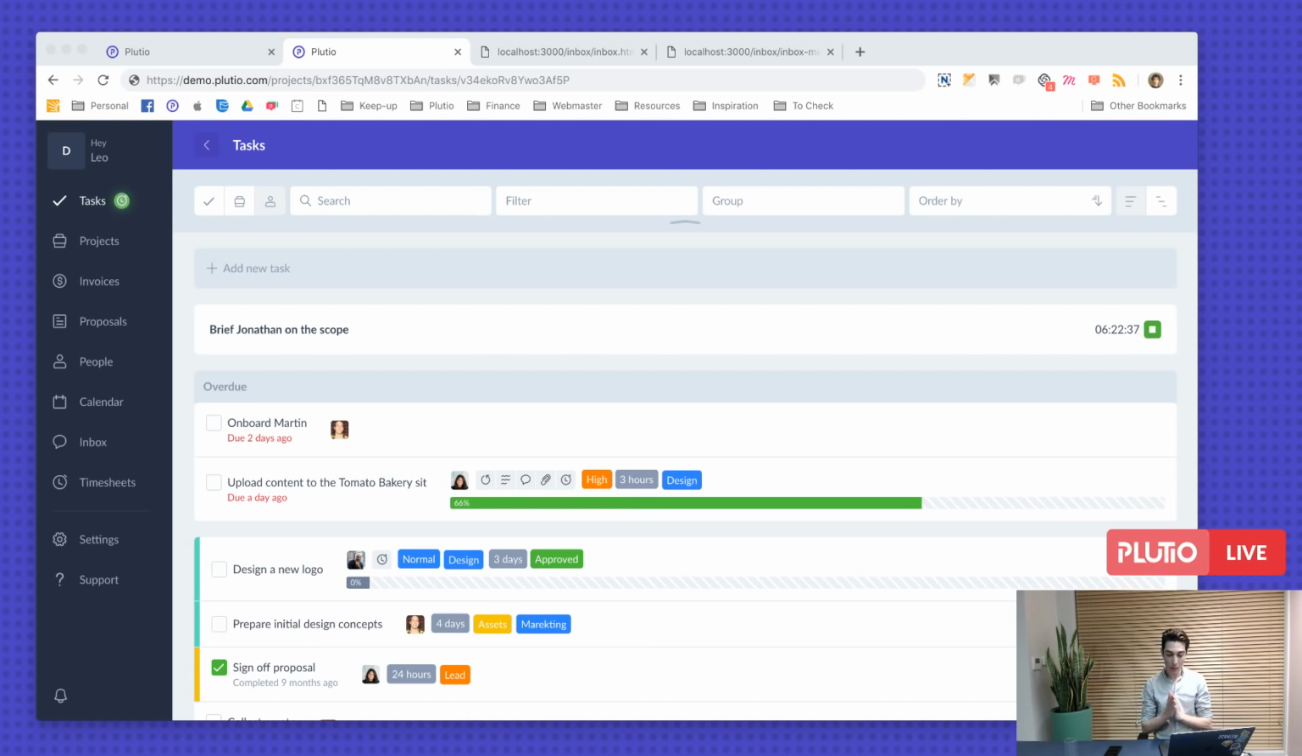I'm not sure what you mean by an actual checklist because subtasks can be used as a checklist.